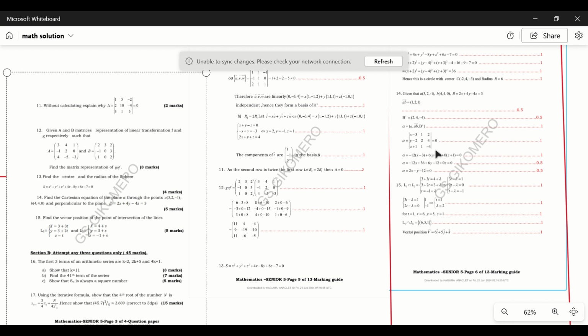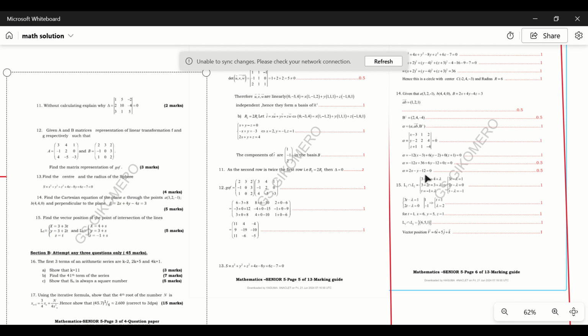When you do this collectively, we get this equal to 0, and alpha is equal to negative 12x plus 36 plus 6y minus 12 plus 0z, which will be equal to 0. So the plane alpha will be equal to 2x minus y minus 12, which will be equal to 0. So this is the plane we are asked to find.